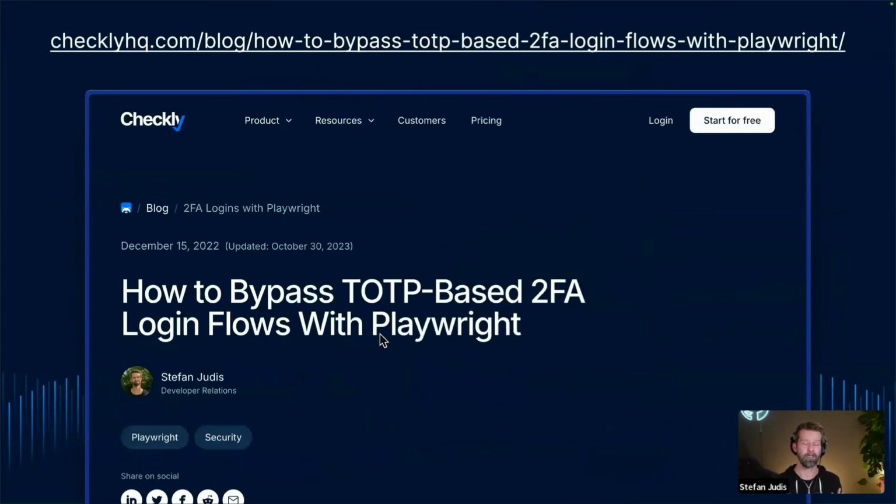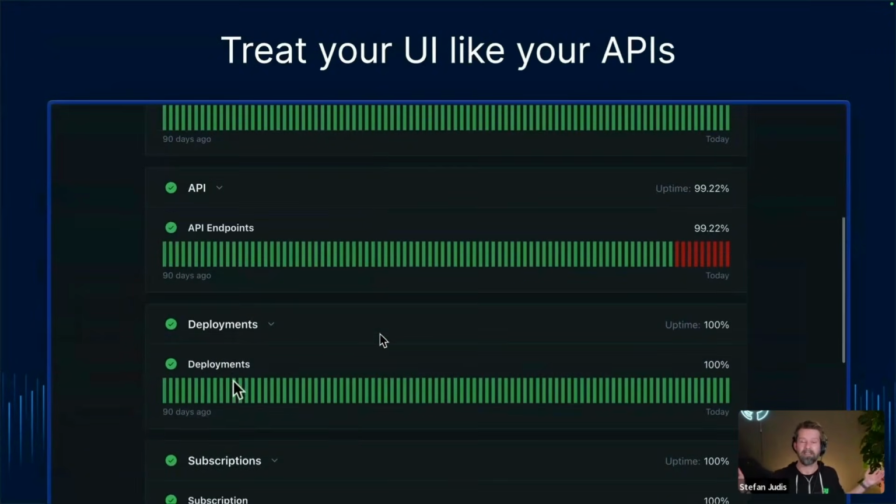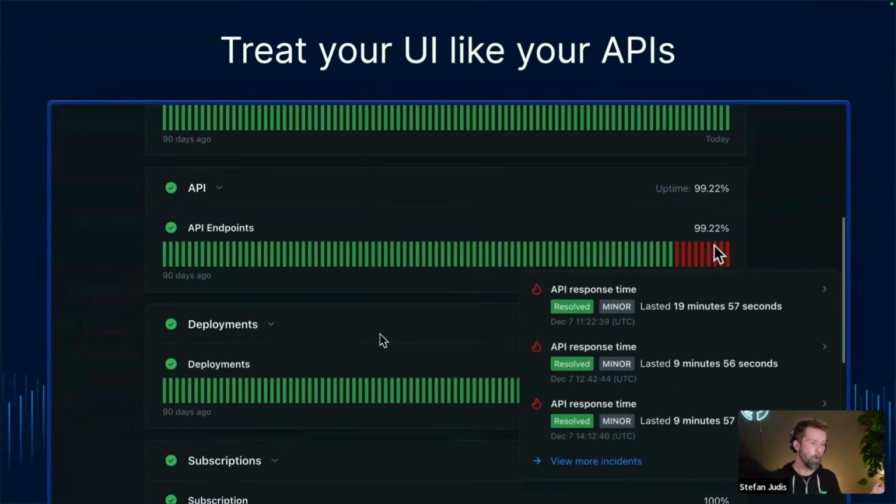A couple of people asked me in the past how to do MFA or multi-factor auth. If you implement TOTP, so with the token and the QR code and stuff, this is easily testable in Playwright. If you want, I will share that link tomorrow or on Thursday too. So you can do these kinds of flows using Playwright too. If you have something SMS-based or mail-based, there are some providers that you could use to check your logins and create accounts.